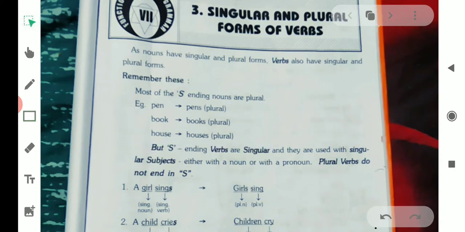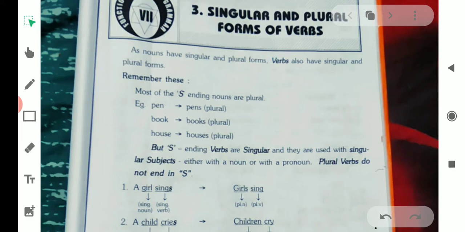So nouns don't take s in their singular form and take s while forming their plural. But verbs without s are called plural. Verbs do not take s in their ending while forming their plural.